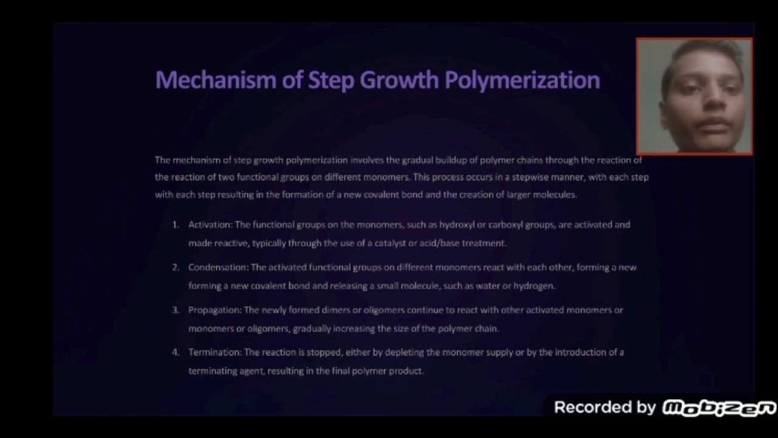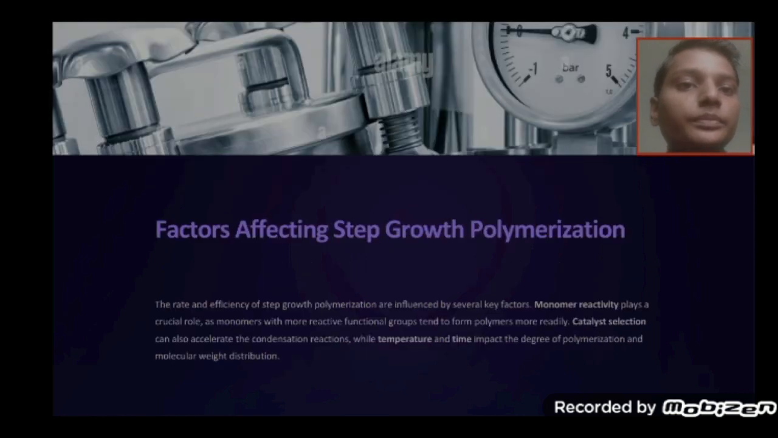Condensation. The activated functional groups on different monomers react with each other, forming a new covalent bond and releasing a small molecule such as water or hydrogen. Propagation. The newly formed dimers or oligomers continue to react with other activated monomers or oligomers, gradually increasing the size of the polymer chain. Termination. The reaction is stopped either by depleting the monomer supply or by the introduction of a terminating agent, resulting in the final polymer product.